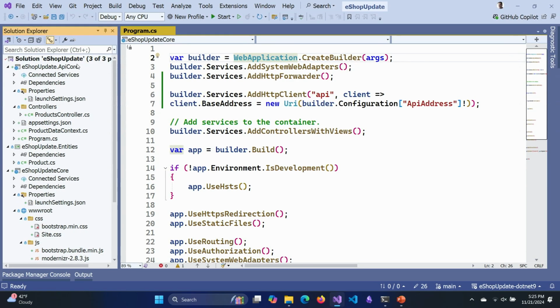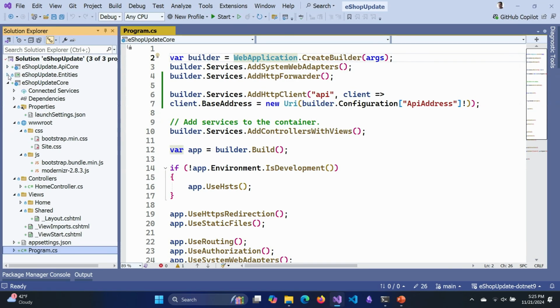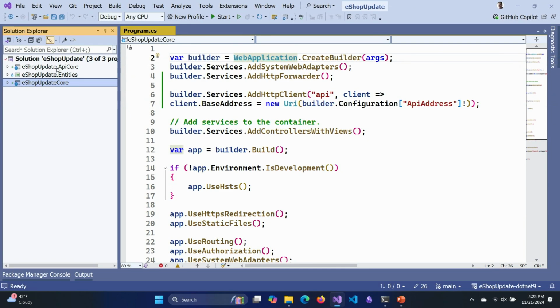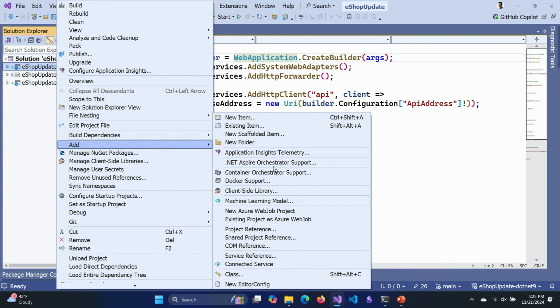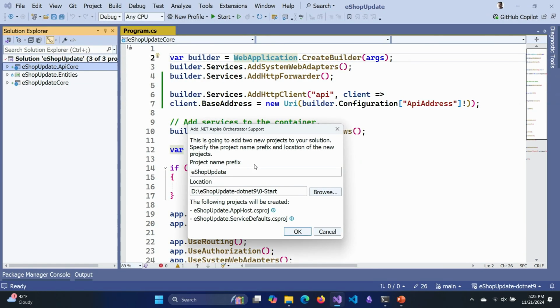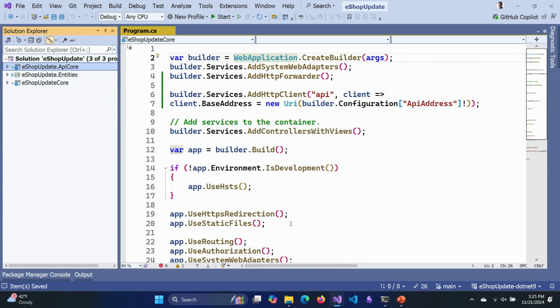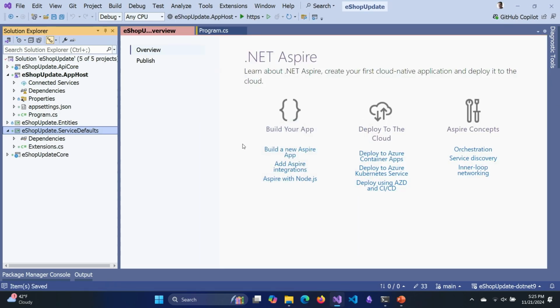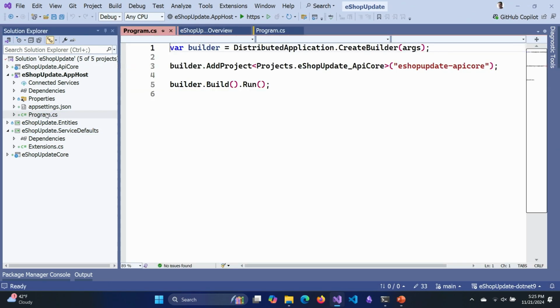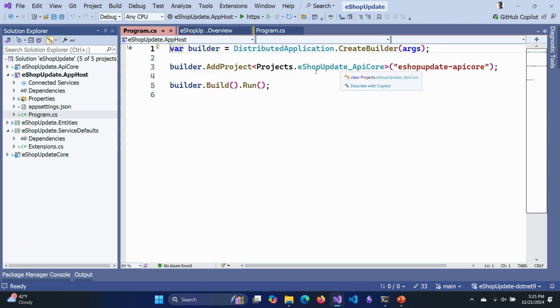And .NET Aspire can be added very easily. We've got a gesture here in Visual Studio for you. So you can right-click and choose to add, and it is .NET Aspire Orchestrator support. I'll go through and say, go ahead and add an app host and service defaults project. And the app host is where we're going to have our configuration of the various systems that are included in this application. So over here, you see it's added my API core project, and it calls it this thing over here.